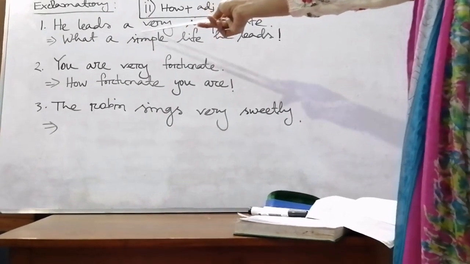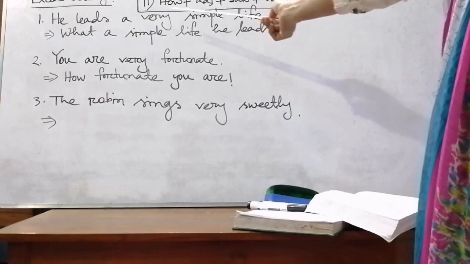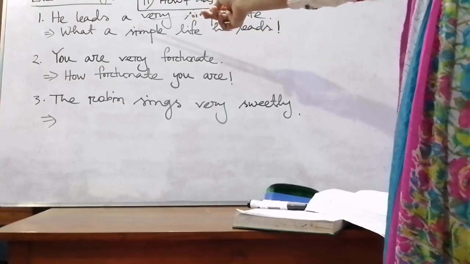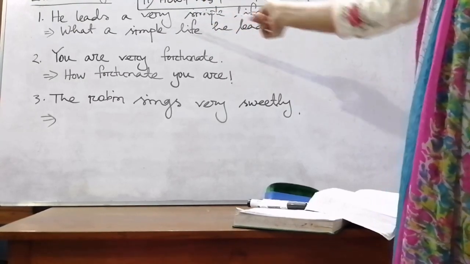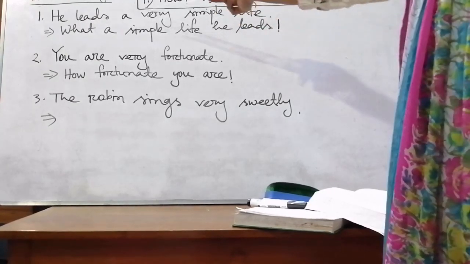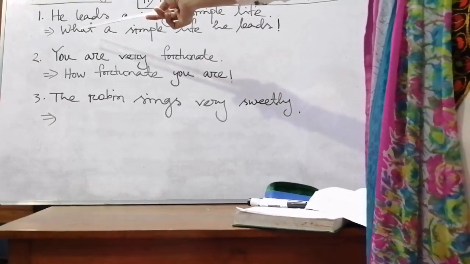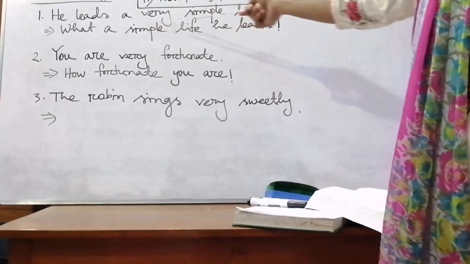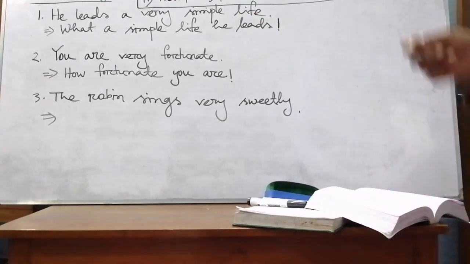It will be very easy for you to identify the noun: if we find a or an in the assertive sentence before the noun, that is a very simple life. Here we won't use very. When we use what or how, we won't use very.